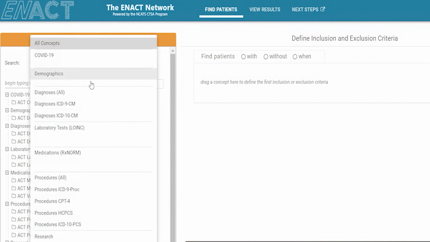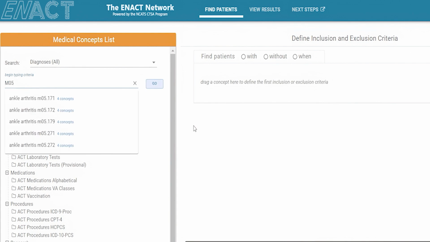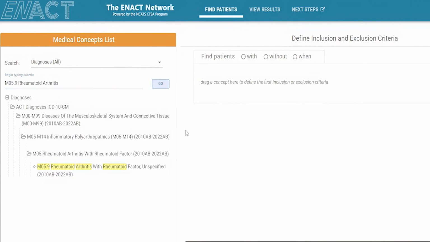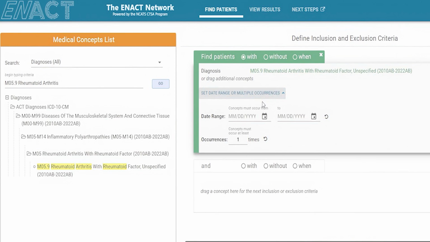So a constant variable here is that we're going to choose a population that has rheumatoid arthritis. Rheumatoid arthritis is treated with hydroxychloroquine, as is a number of other autoimmune diseases. And so we'll choose rheumatoid arthritis from our medical concepts list here on the left. That medical concepts list is pretty robust. It includes ICD codes, procedure codes, lab results, medications, a lot of variables that we can use to run these